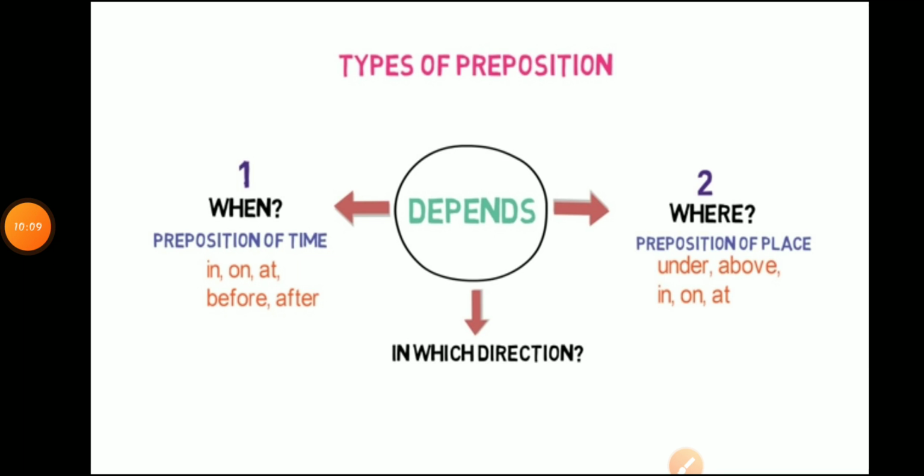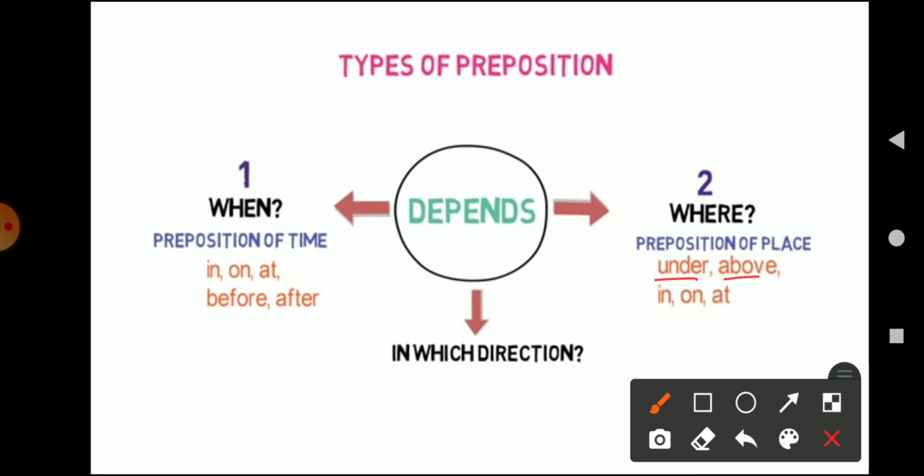So, the preposition which describes where the thing is in context to other is basically the preposition of place. Now, here, children, few examples of preposition of place: under, above, in, on, at. You might be thinking that in, on, at we have used in preposition of place as well as in preposition of time. So basically, children, preposition of place and preposition of time, even though we are using in, on, at as preposition in both the cases, these both the preposition means different things in different kind of preposition.